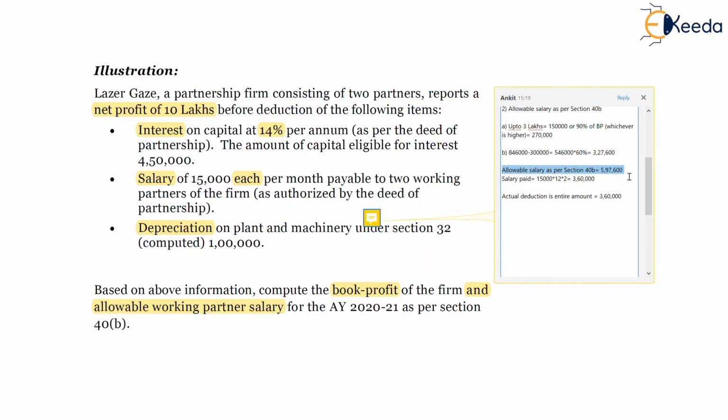This ends the solution, and friends, this concludes the part on section 40A, which covers inadmissible deductions.